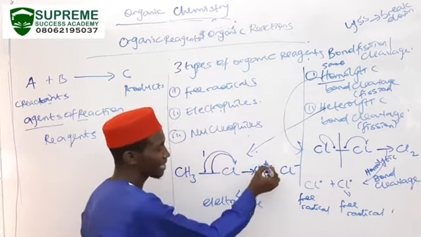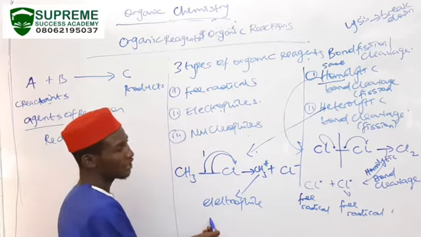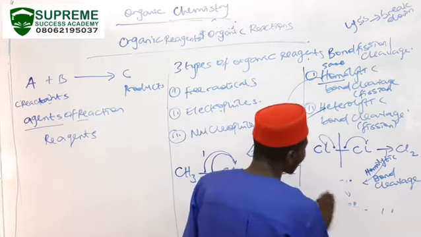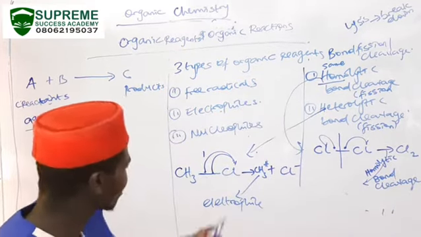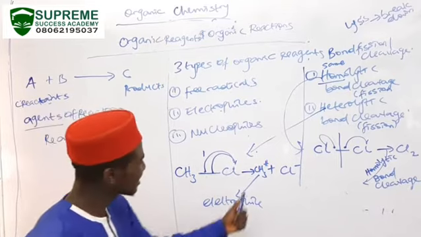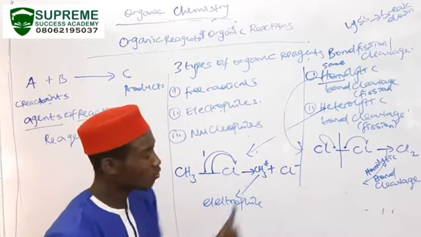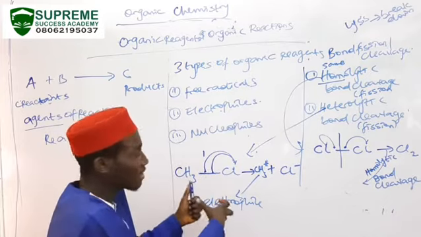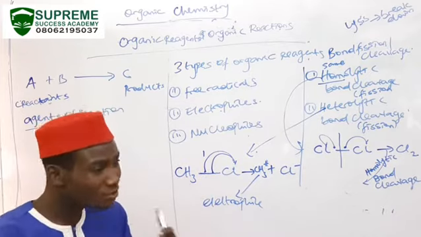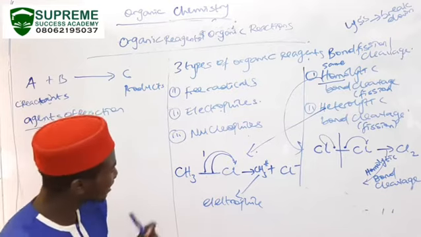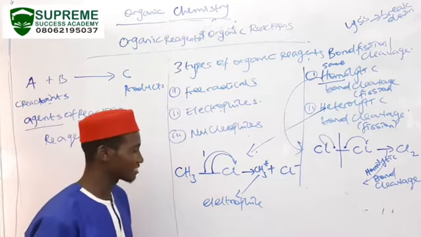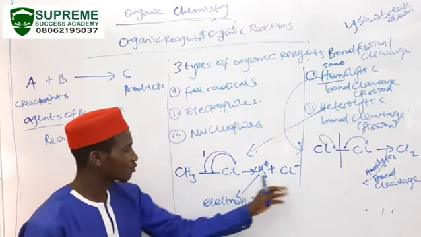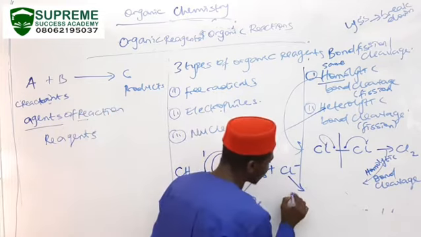That means the participating atom that is positive is referred to as the electrophile. We don't use the word positive all the time, we call it electron deficient. Why is it electron deficient? Because the electrons that both of the atoms are supposed to share and enjoy have been carried away by only one of the participating atoms. So this is the electrophile, CH3+, while the chlorine is referred to as the nucleophile.